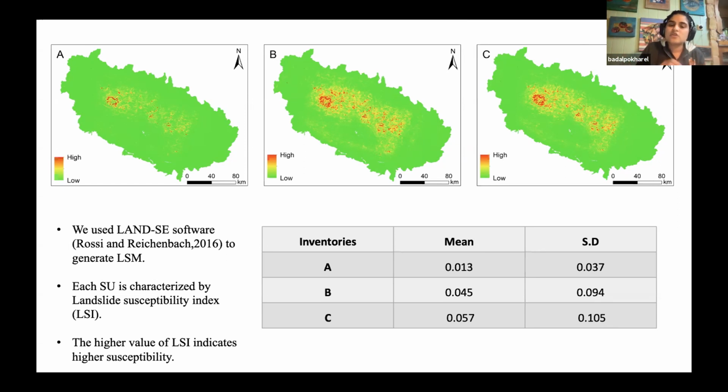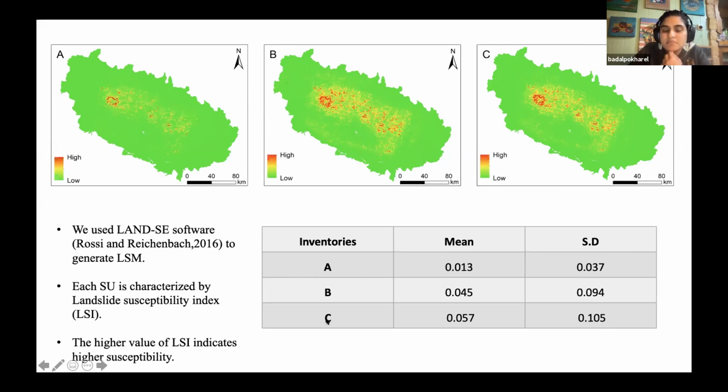The second reason, which I have not mentioned in the previous slides, is that inventory A was prepared by a research team looking at landslides along the fault zone. You can find the paper by Zhang et al. They were looking at the characteristics of Kosi Basin in Nepal. So when we focus on a certain objective, or make objective-based landslide inventories, maybe our results are different. Although we do not see more risk areas, if we only take the central belt, maybe this result would be fine. But when we take the larger region and generalize, when we are not classifying landslides as debris flow or rock or whatever, we get different results. So this is one kind of analysis we made here.